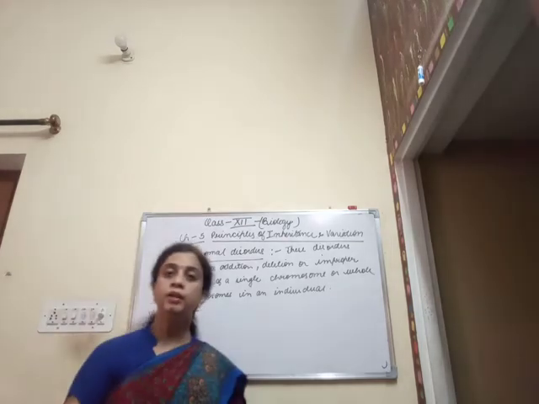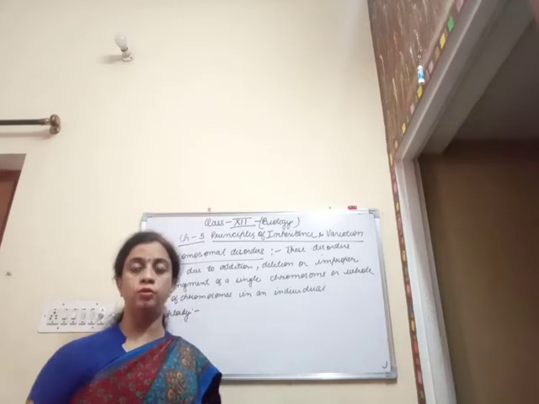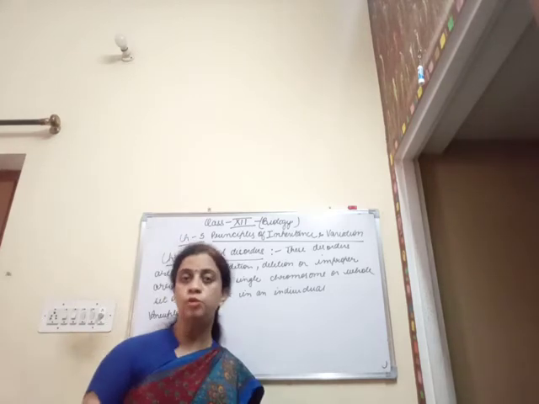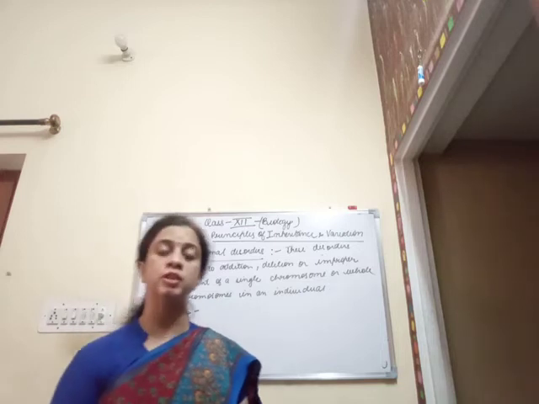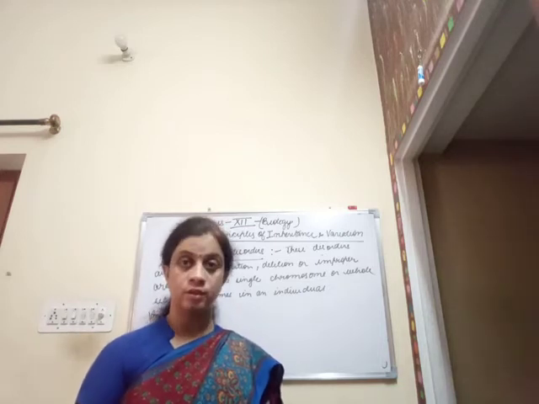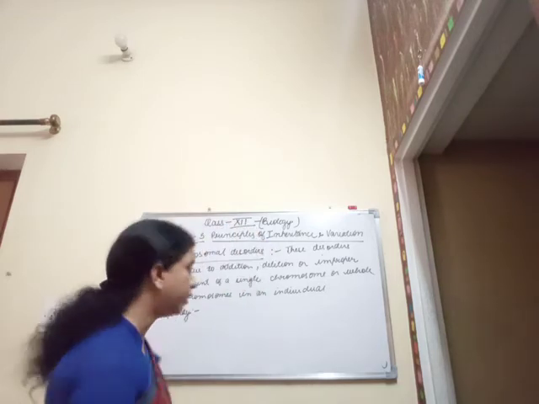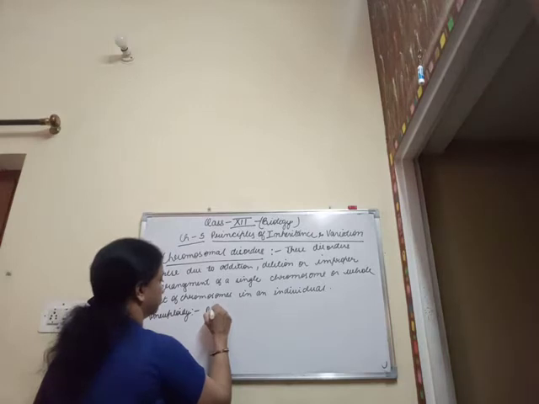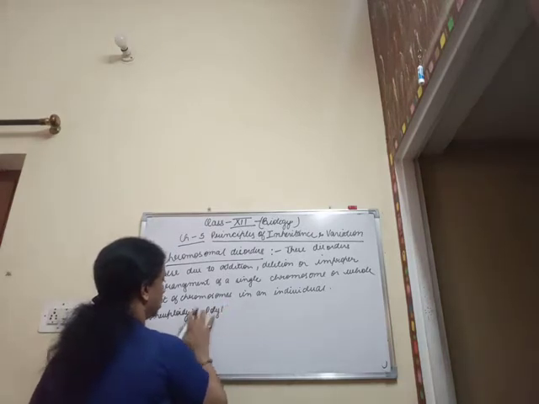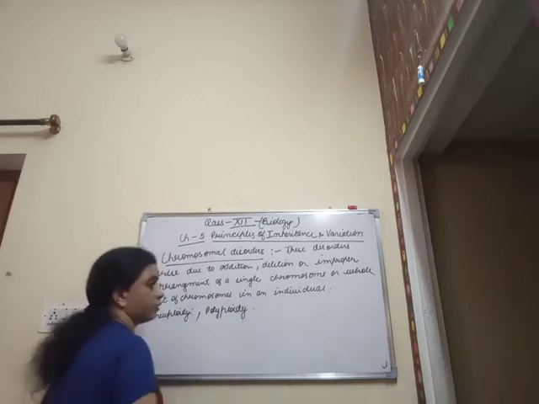And sometimes when equal distribution of the chromosomes has taken place within the cells, but it is not followed by cytokinesis, then it may also lead to another disorder which is known as polyploidy. So a large number of disorders are related to this.